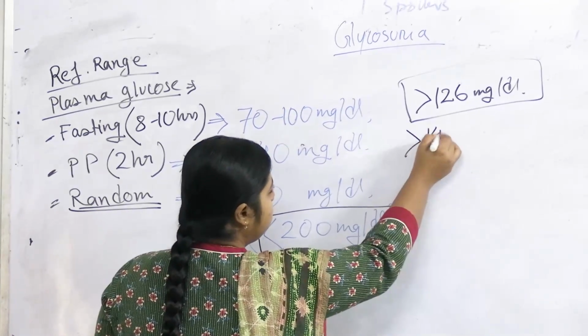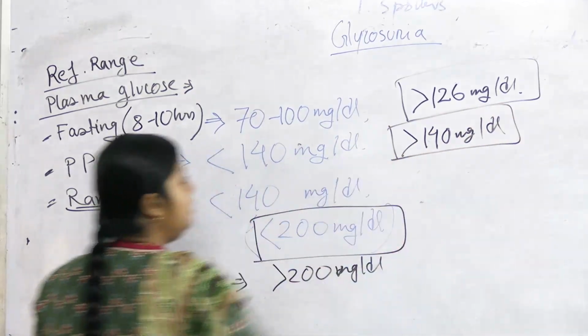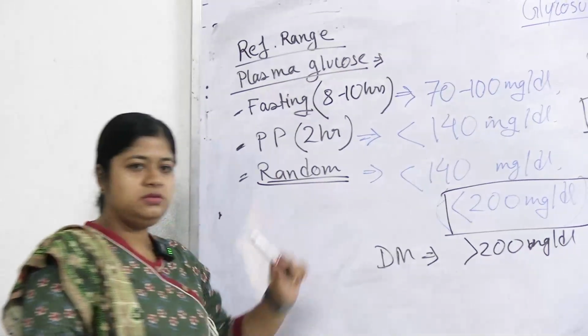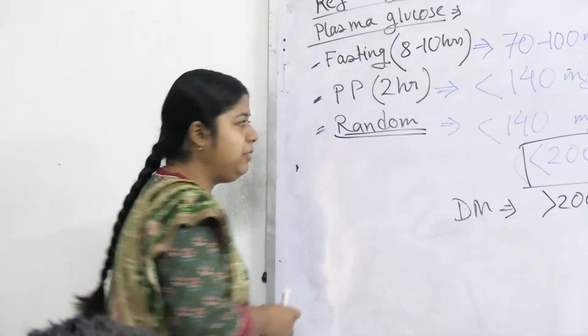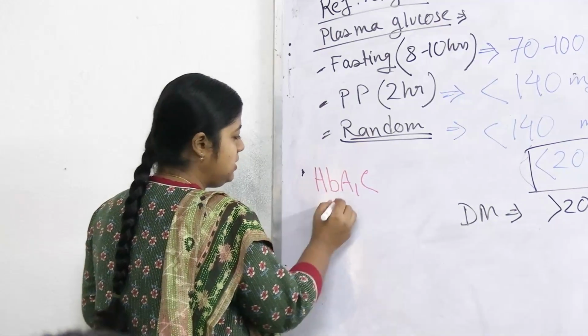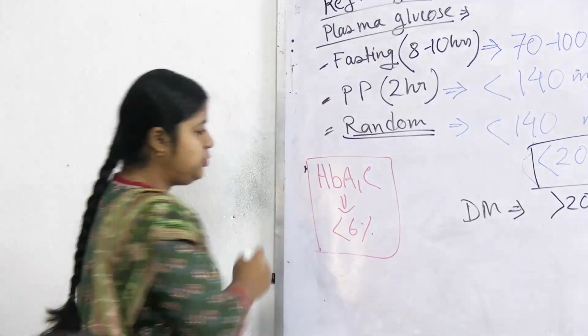Here it is, the cutoff is 140, more than 140 milligram per dL. So, to call someone diabetic, we don't rely on a single value. We have to test both values, and if both come above the cutoff, another parameter is there to say whether the patient is diabetic or not. It is glycated hemoglobin, HbA1c, where the cutoff is less than 6%.